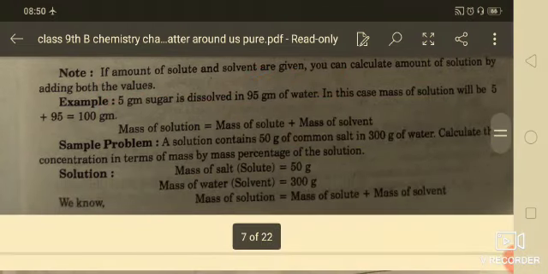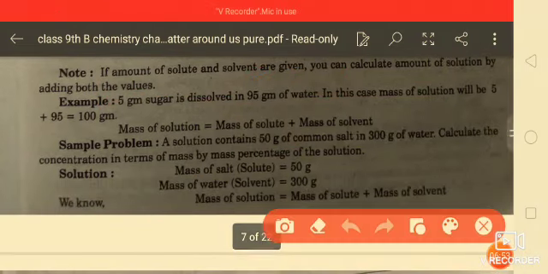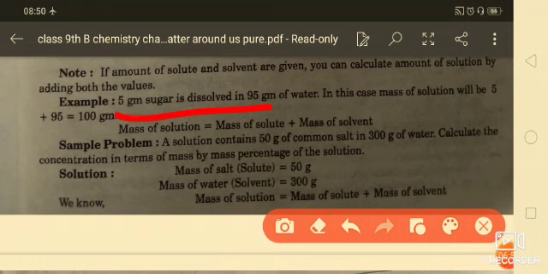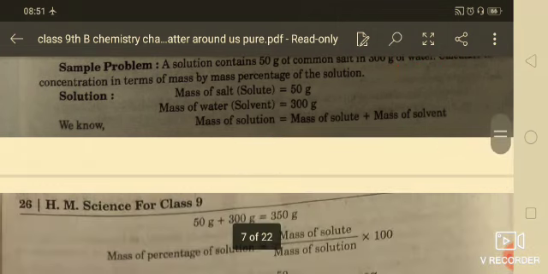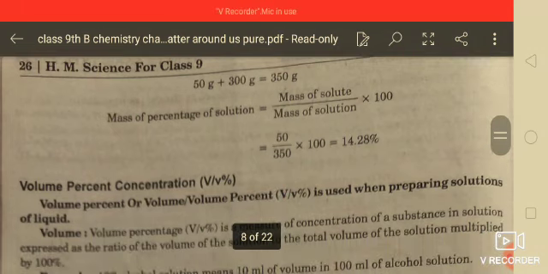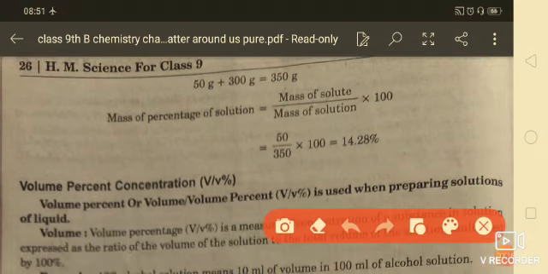For example, 5 gram of sugar is dissolved in 95 gram of solvent, that is water. So in this case the solution will be 100 gram. So how will you find the concentration, the mass percentage of the solution?